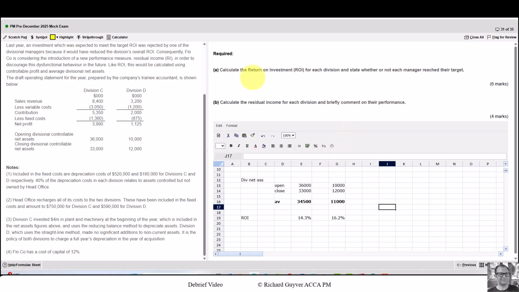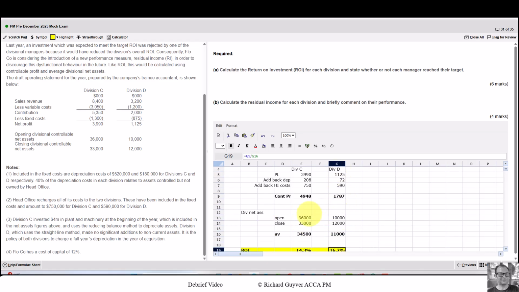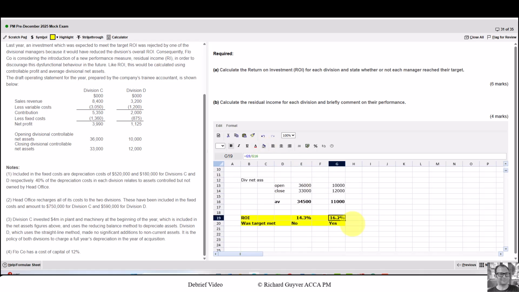So for the ROI, it's simply the controllable profit divided by net assets and done as a percentage. So we've calculated the ROI for each, and did each manager reach the target? So that's all of part A done. I like to highlight the answer because I think it helps the marker see exactly where the answer is. If I had one of these incorrect, then they'd be able to backtrack through the spreadsheet to find out where I went wrong.